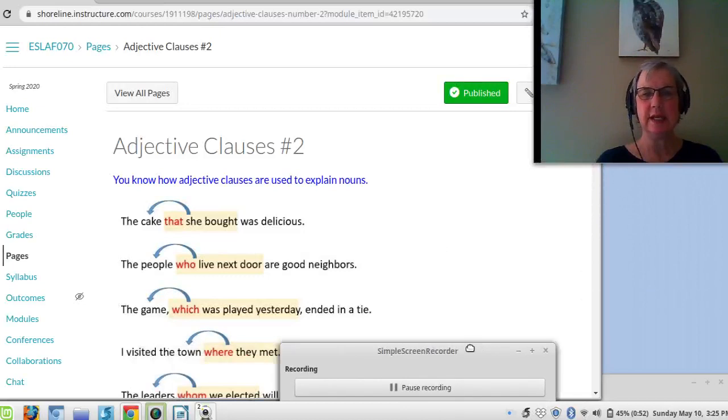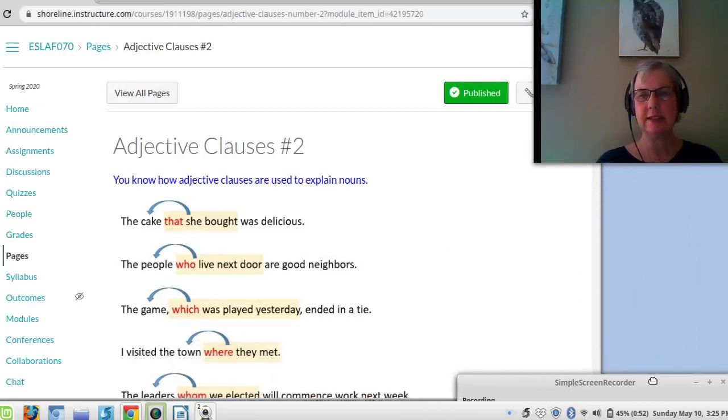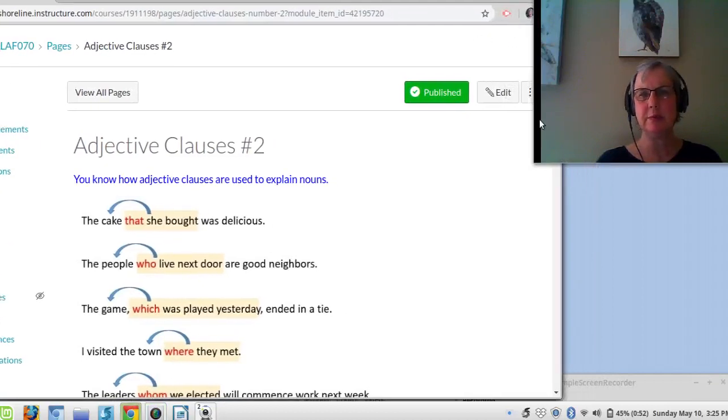So this is our second kind of lesson on adjective clauses. I'm just reviewing them with you here a bit. First of all, we know that they have to come after a noun. The cake that she bought was delicious. So that she bought explains the cake. The mistake students make is they forget that you need a noun here and you're describing the noun. The job of an adjective clause is simply to explain the noun.